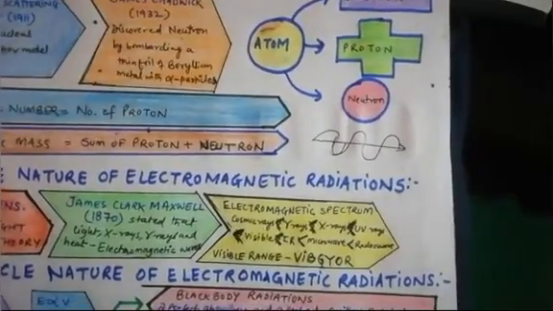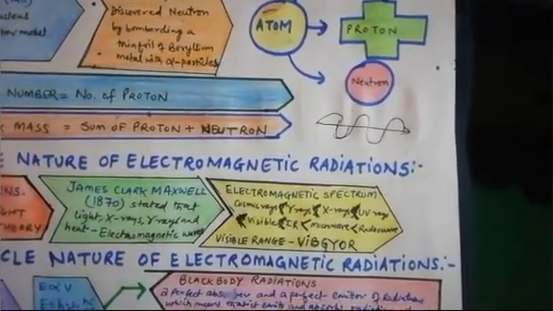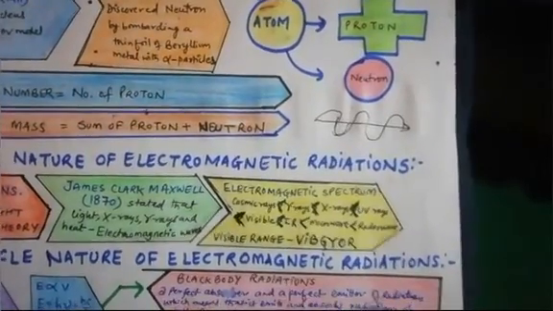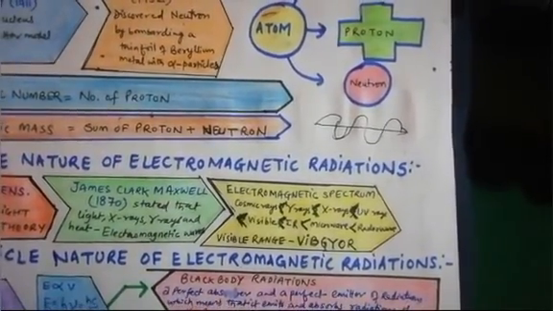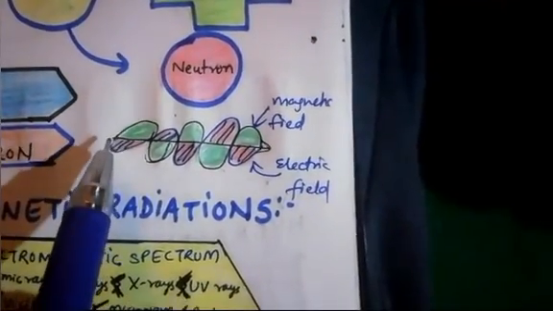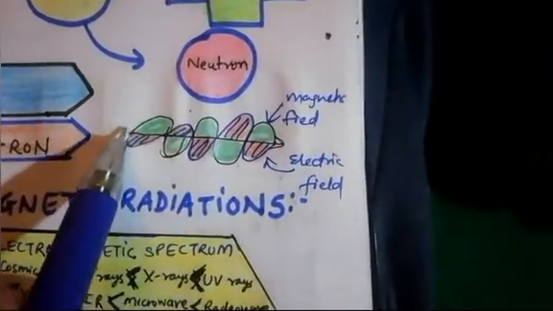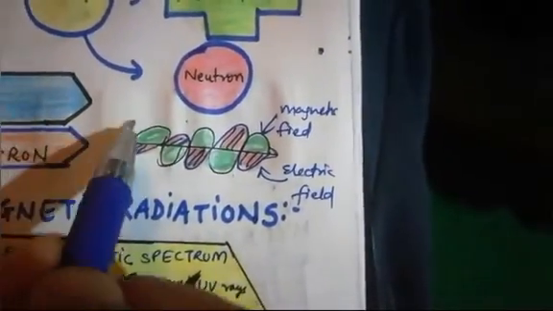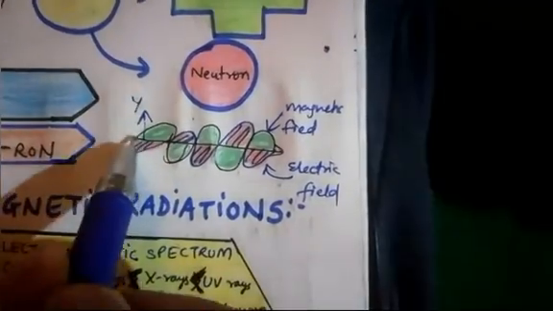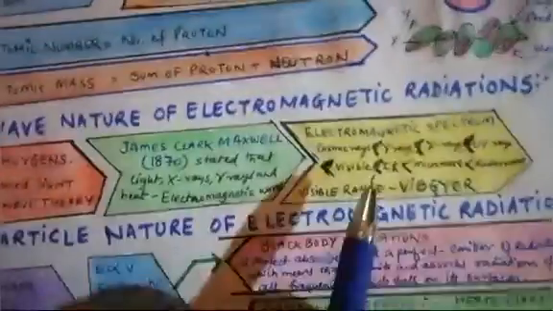Electrons move in a wave-like manner, in which the wave has two properties: one is the electric property, the second is the magnetic property. As electric and magnetic properties are perpendicular to each other, in these basic properties we are discussing that matter is showing the wave nature, in which the magnetic field is perpendicular to the electric field. If the electric field is toward the x-axis, the magnetic field is toward the y-axis. So x and y are the two axes. In this we have just discussed the basic properties.